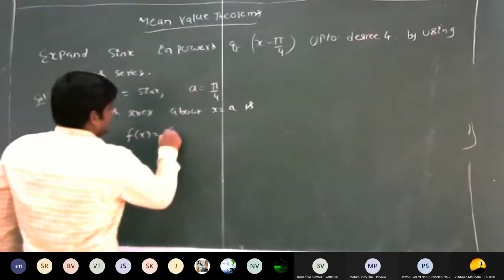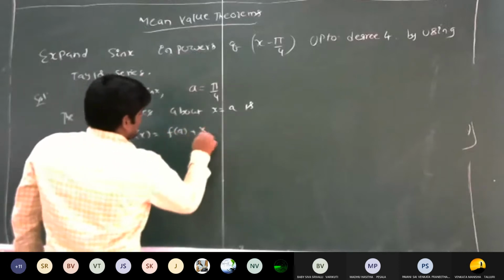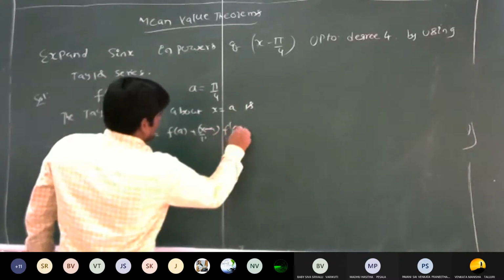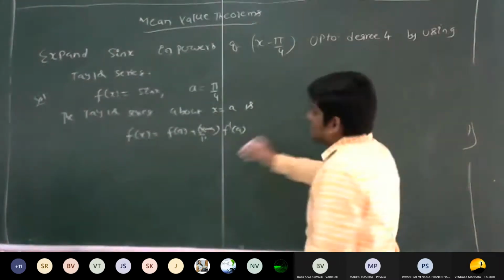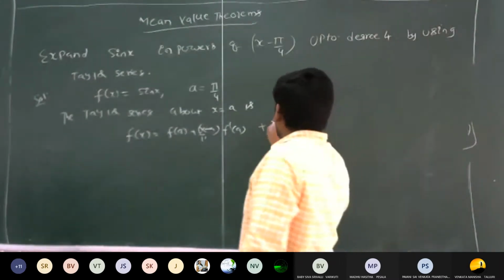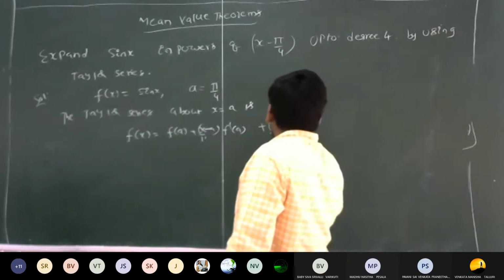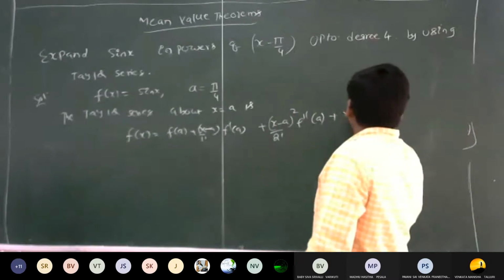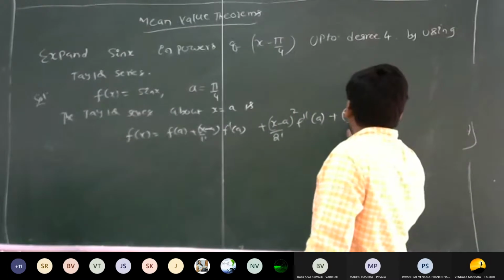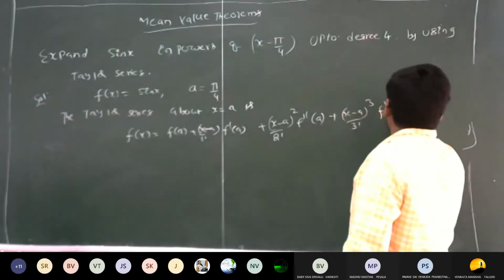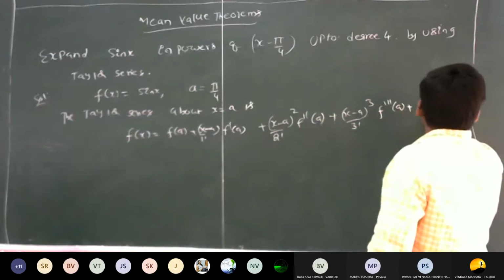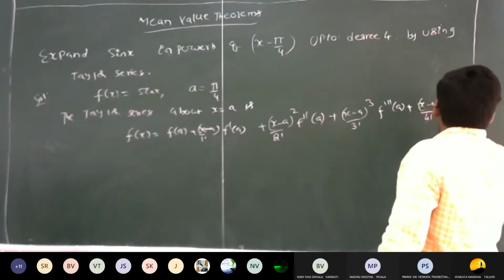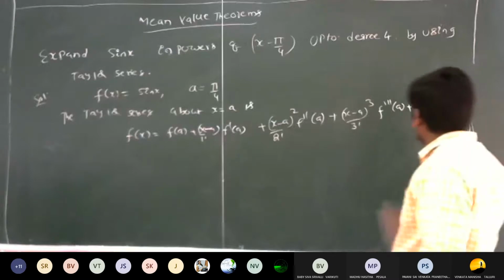The formula: f of a plus x minus a by 1 factorial into f dash of a. Up to 4th degree, so write down up to 4 terms, right? So x minus a whole square by 2 factorial into f double dash of a plus x minus a whole cube by 3 factorial into f triple dash of a plus x minus a whole power 4 by 4 factorial into f fourth derivative of a.